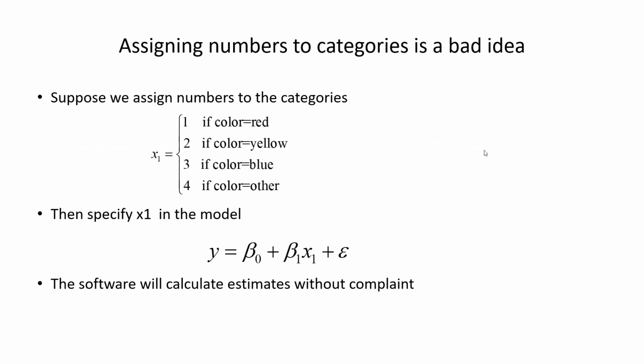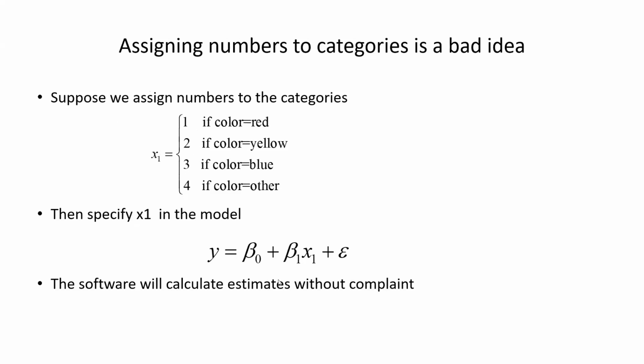And one thing you could do is, because the numerical calculations, of course, do not accept text, they require numbers, you could assign numbers. So you could say, well, 1 if color equals red, 2 if color equals yellow, 3 if color equals blue, 4 if color some other. Then we can run this in a model. I only specified one x variable, but you can, of course, add others.